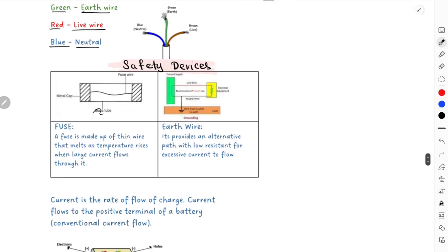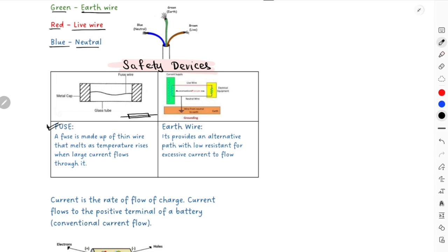For the first safety device, you have the fuse. The electrical symbol for a fuse is like this: a rectangle, and between the ends they have a wire passing through them, right?